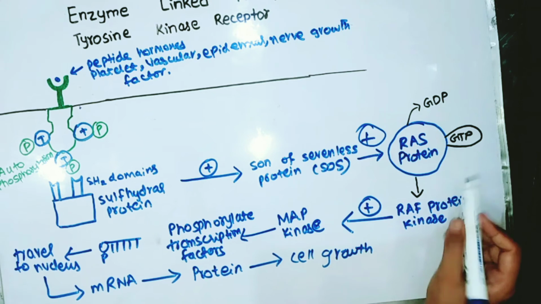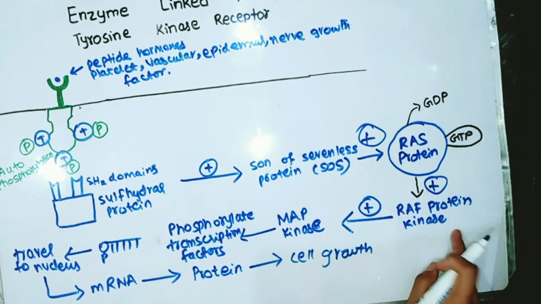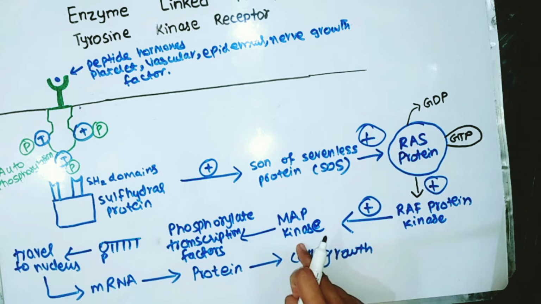This stimulates RAF protein kinase, a threonine and serine specific kinase, which in turn stimulates MAP kinase, and MAP kinase finally brings about the phosphorylation of different transcription factors, which are translocated to the nucleus.